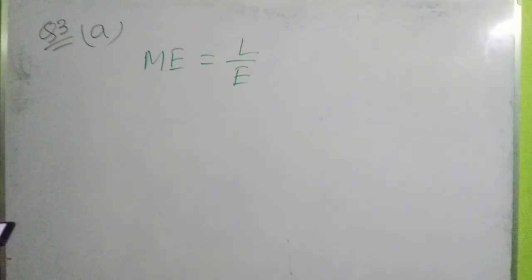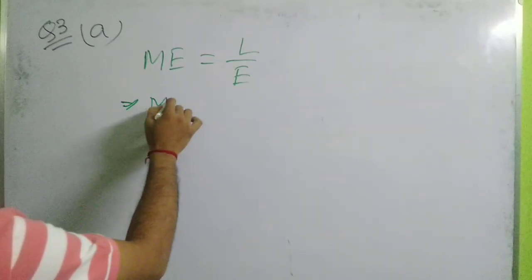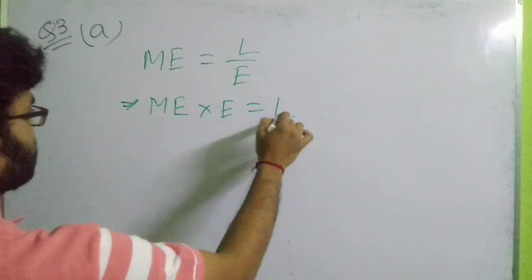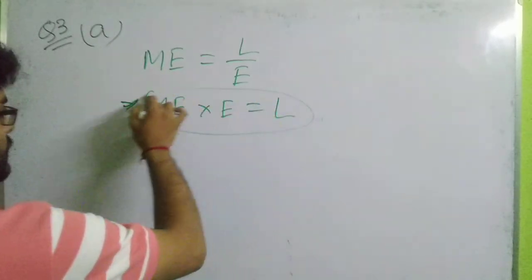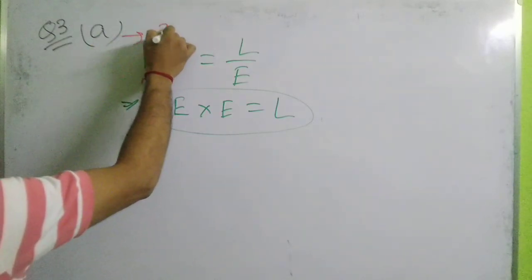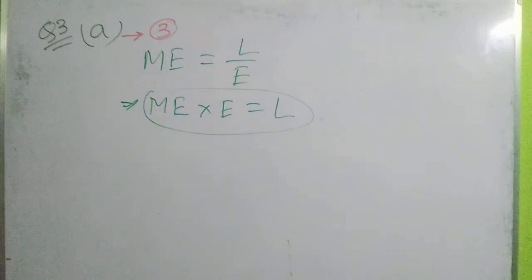This relation has not been given directly. See, option number 3 says mechanical advantage into effort will give you the load. So this has been given in our option. This is option number 3. So the answer to question number 3A will be option number 3. Mechanical advantage into effort will be equal to load. Fine. Then now coming to question number 3B.